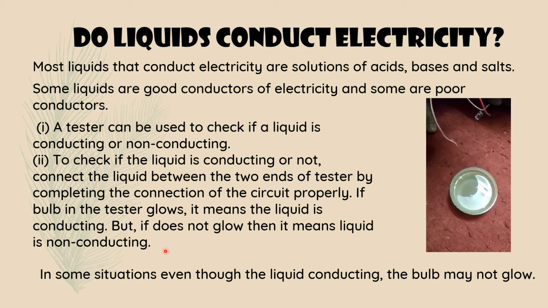So instead of the one battery, also there, and here one acid solution is there. We dip the two ends of the wire into this acidic solution. So that acidic solution conducts electricity. That is why the bulb glows.